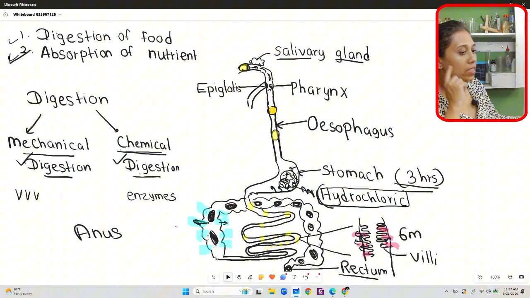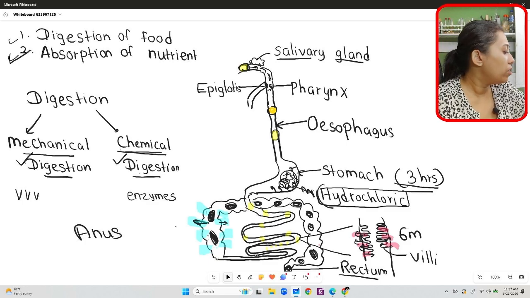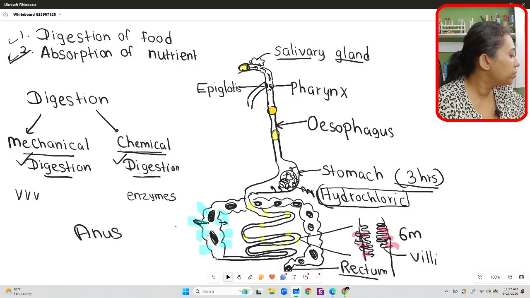Right. Okay. So that is it about our digestive system. I hope you have understood this, right? So let's check whether we can find a real one.